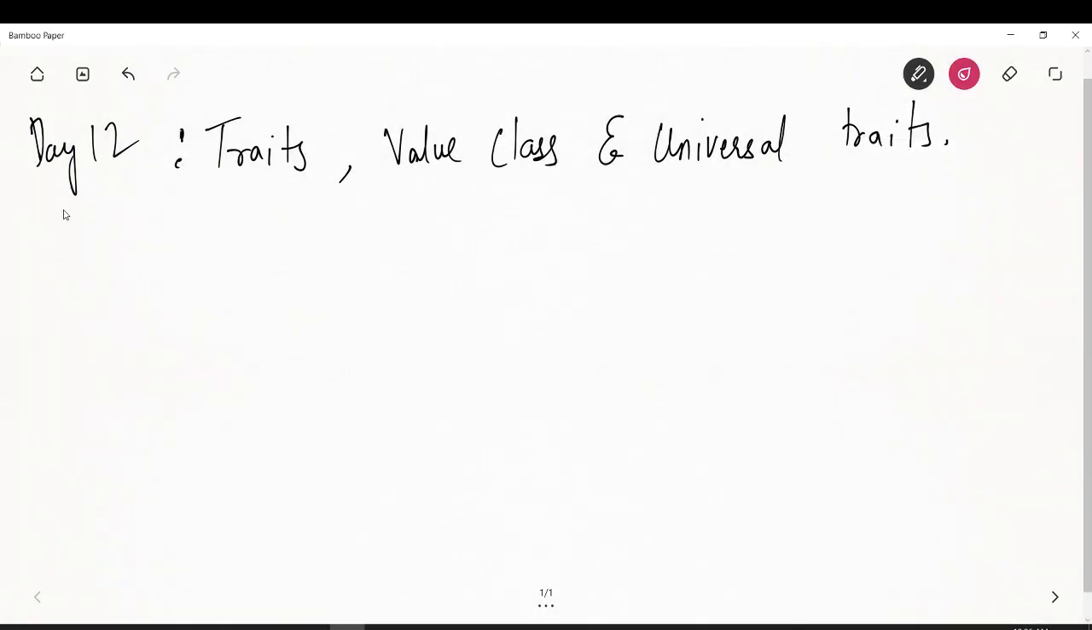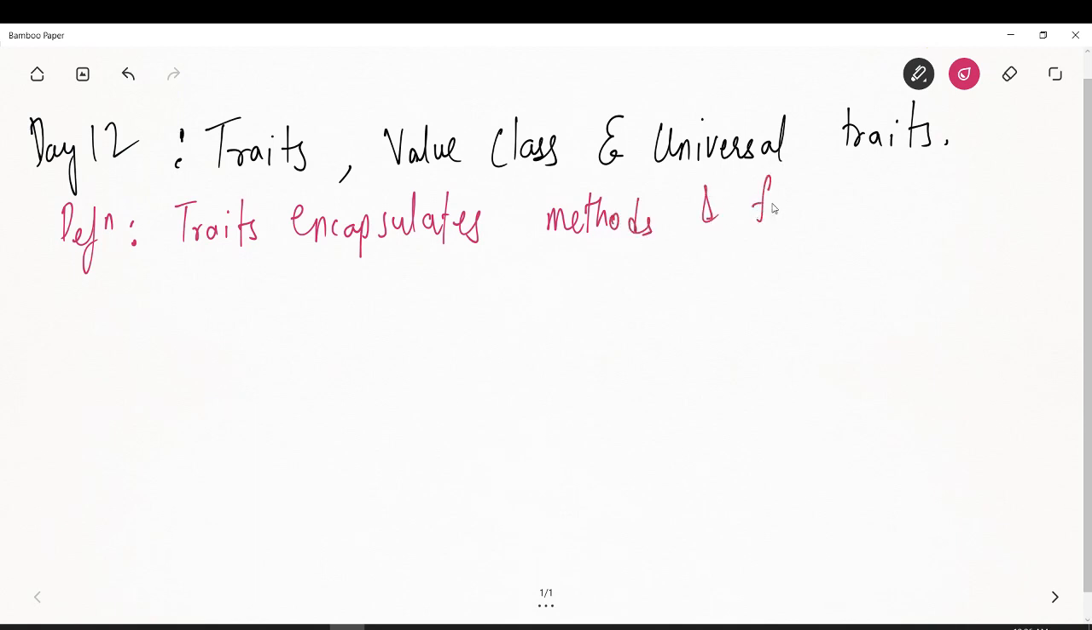To start with the definition. The definition says that a trait is something that encapsulates methods and field definitions. Okay, so it's something that encapsulates methods and field definitions.